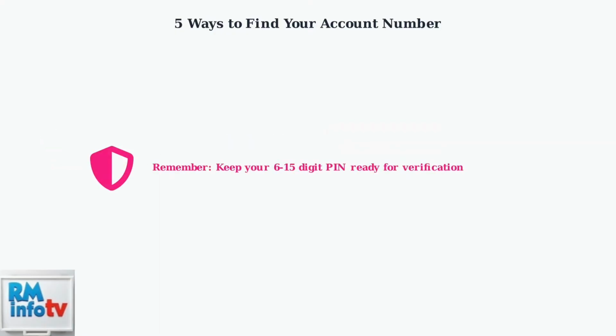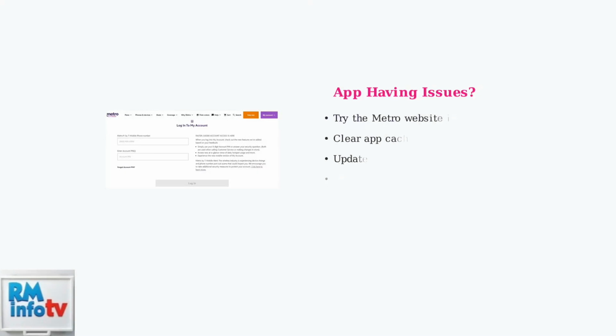Important reminder, always have your unique 6 to 15-digit PIN ready when accessing your account through any of these methods, as it's required for verification and account security. If you're having trouble with the Metro by T-Mobile app, you're not alone. Many users have reported issues, especially with bill payments and account access.